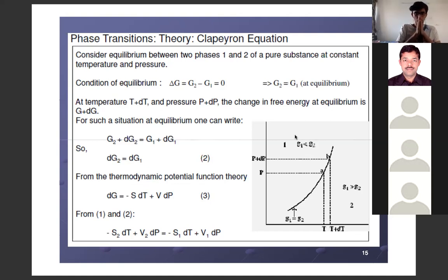That is equation number 2 in this slide.